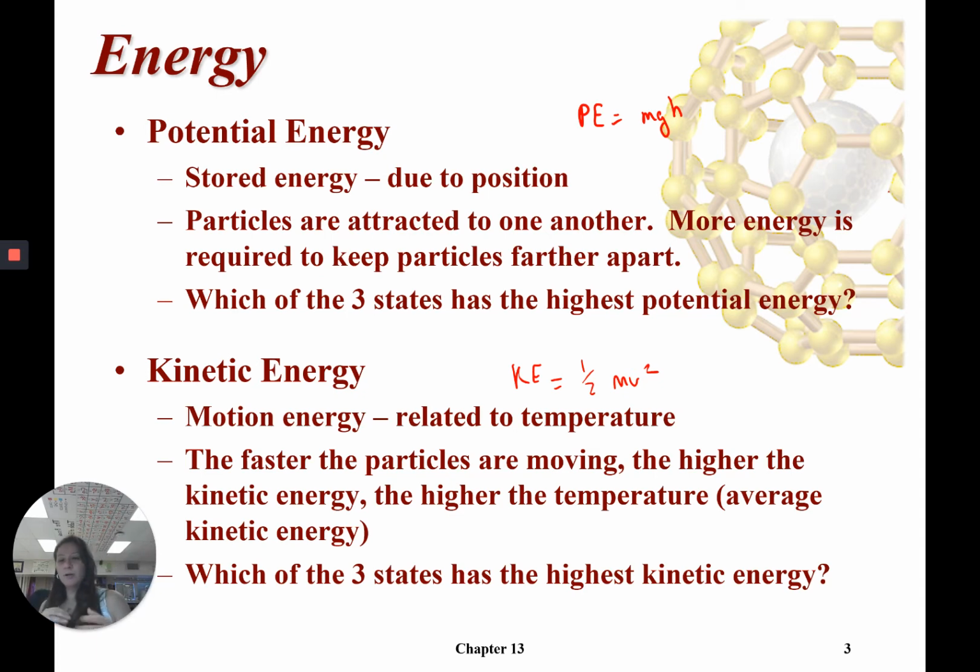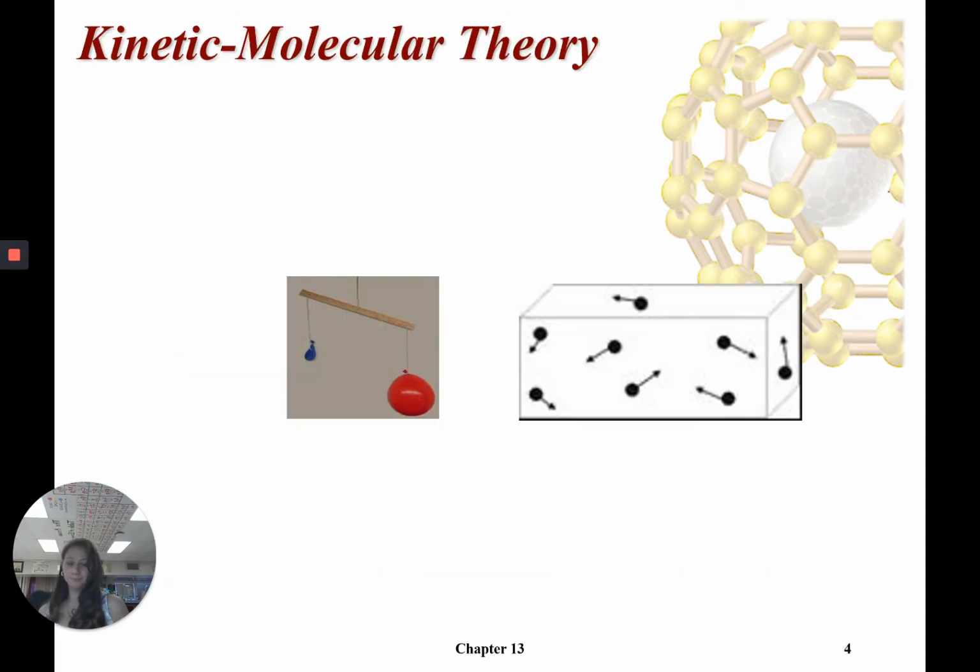So again, it depends on what the temperature is. Sometimes your two phases might have the same kinetic energy, but in general, solids have the lowest kinetic energy and gases have the highest kinetic energy. So in both cases, for potential and for kinetic, gases would have the highest energy.